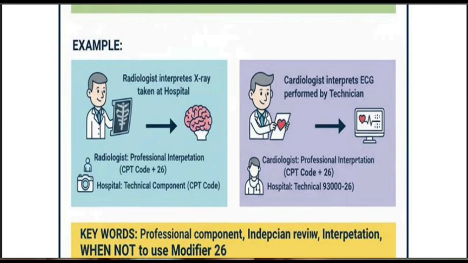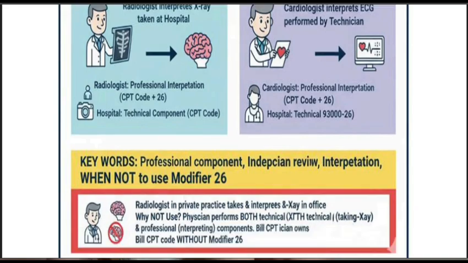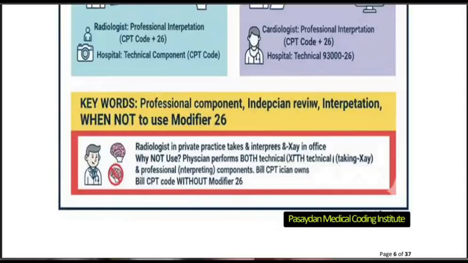A cardiologist interprets an ECG performed by the technician. The ECG is performed and the cardiologist is just interpreting. For that we have to give modifier 26 for the professional component of the cardiologist with the CPT code, and the hospital bills the technical component. Keywords: professional component, interpretation.